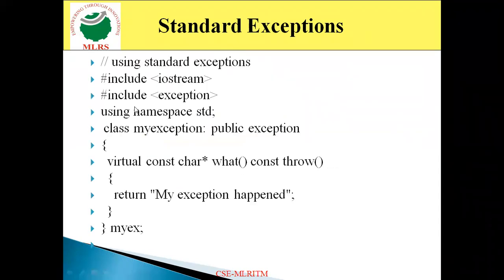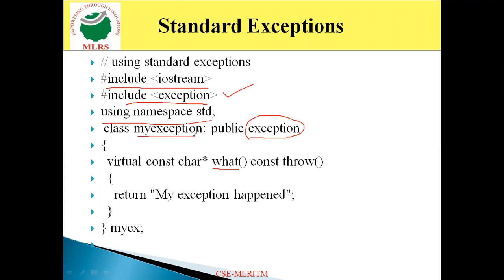Now we'll look at an example. As usual, the first statement is include iostream, and include exception, the new one here. When you work with the class named exception, and when you want to make use of the virtual member function like what, then definitely you include the header file named exception. Then using namespace std.